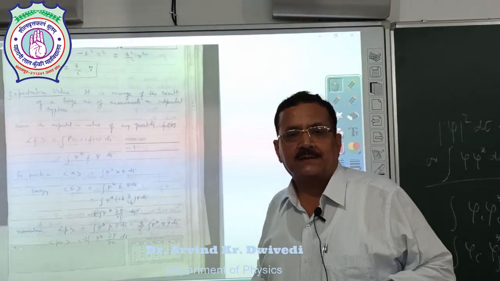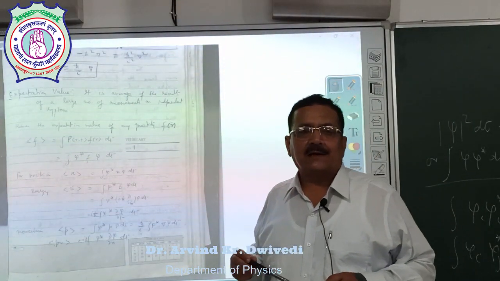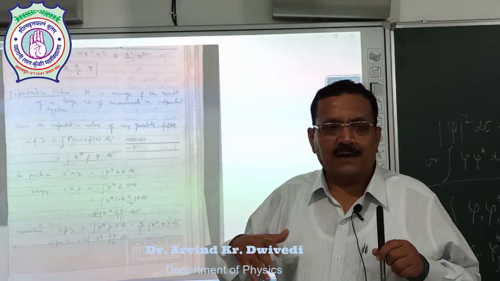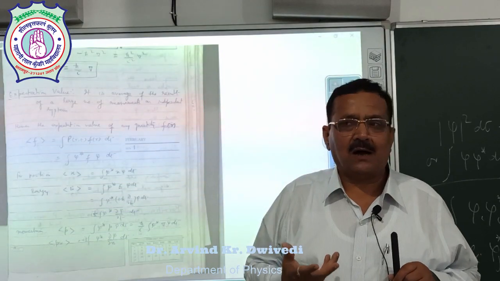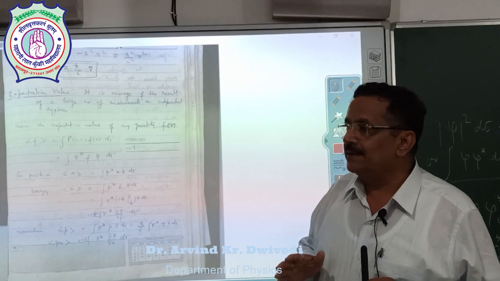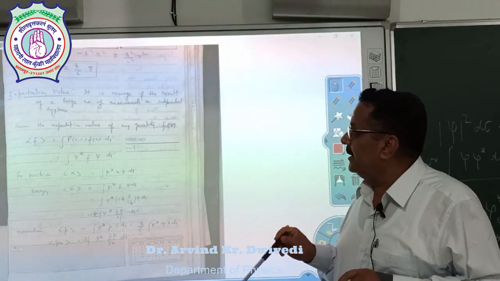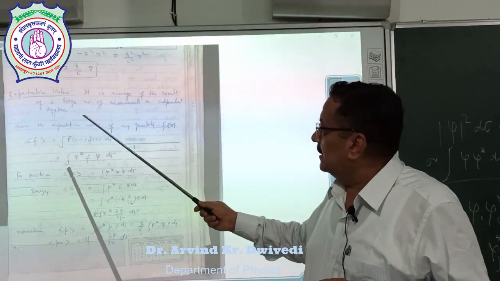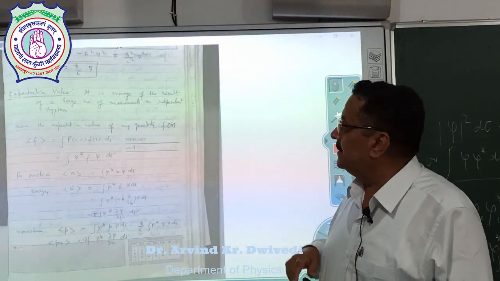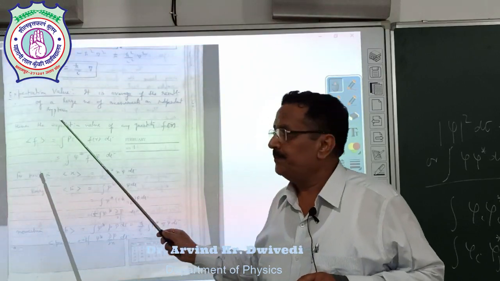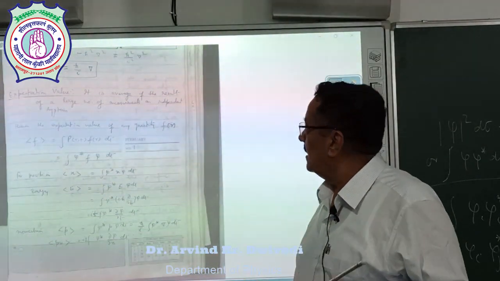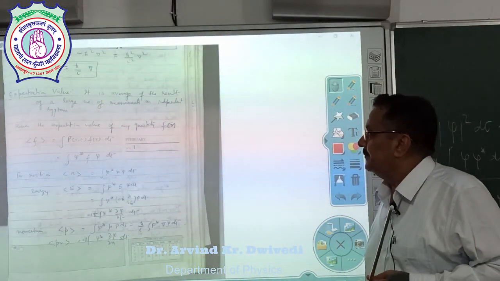Now the expectation value. In classical mechanics, as we know, if there are many observations, we take their average. In the same way, in quantum mechanics, the average of many observations is called by a new word, expectation value. It is the average of the result of a large number of measurements on independent systems.